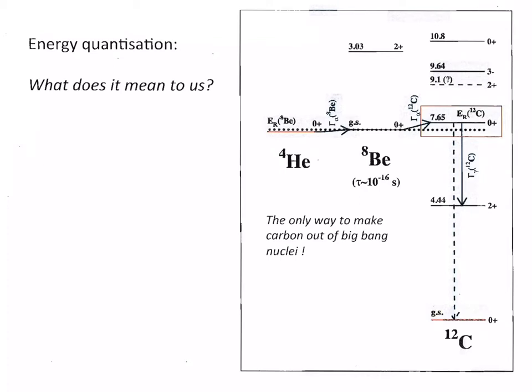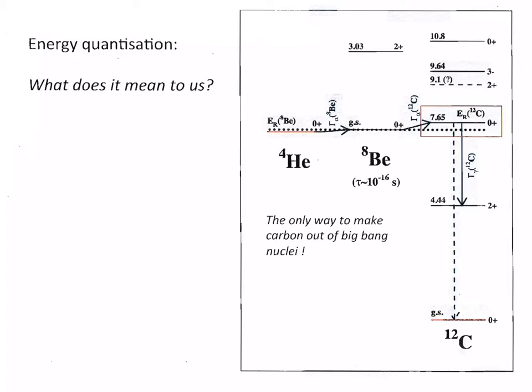This state can then decay into the ground state of carbon-12, which is stable and can be the building block for the formation of heavier nuclei via fusion reactions.